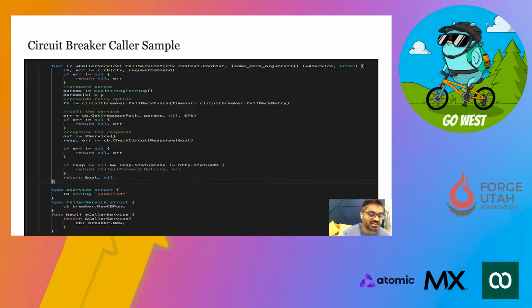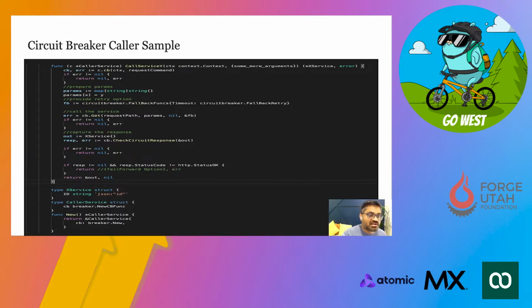As part of the circuit breaker configuration, we also implemented some kind of retry scenario for the default use cases in case of timeout or 500, right? So as a developer, you didn't have to worry about implementing all these things. Those were abstracted out, and you just have to pass those as dependencies. Okay, as a dependency for the timeout, I would like to retry this service, right?